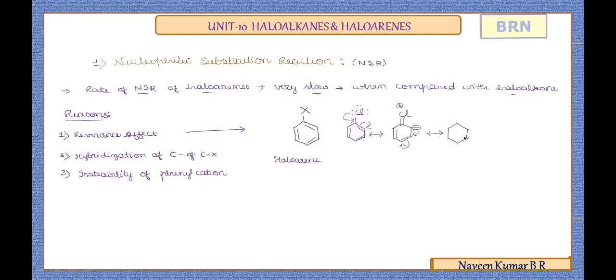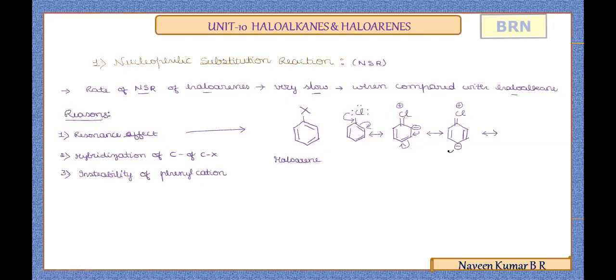The canonical structures of it are obtained. Now there is a partial double bond seen in the C-Cl bond, and delocalization of these electrons towards this carbon will make a double bond here, a pi bond. As a result, the pi electrons will shift onto this, and at the para position we are going to see a negative charge, and this pi bond is as such. Again, the delocalization in the aromatic ring continues.